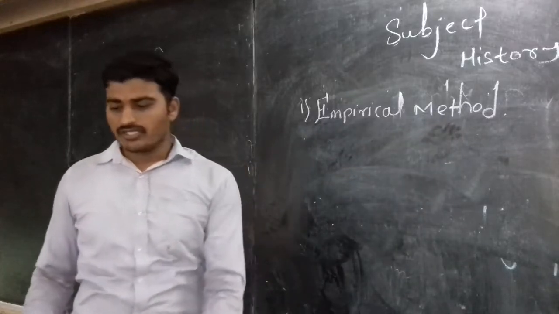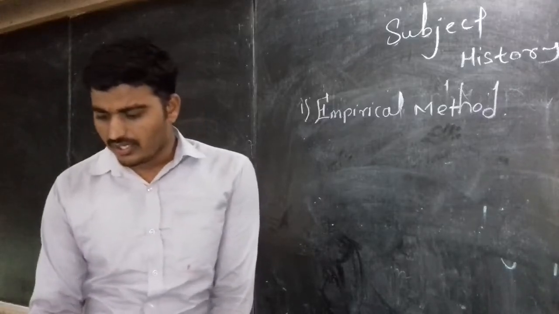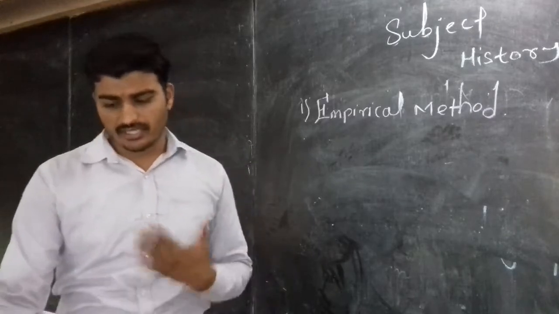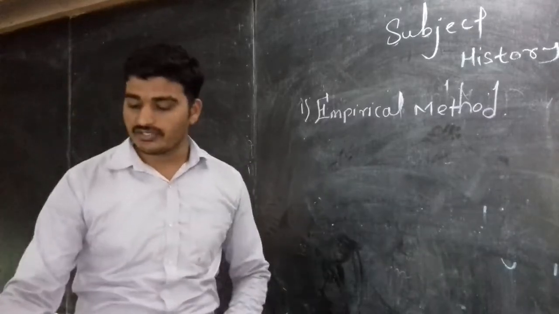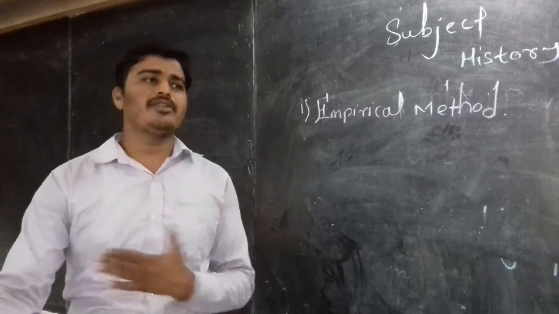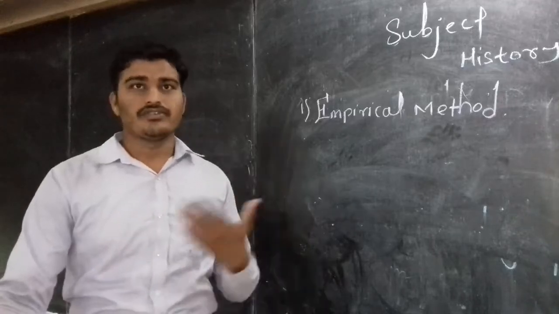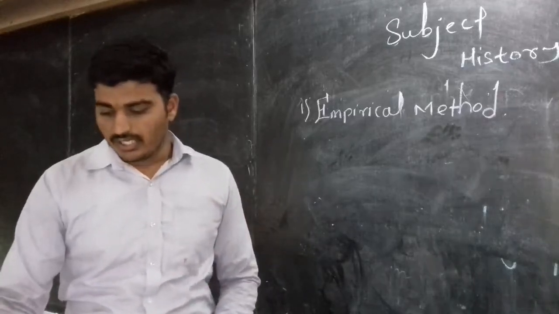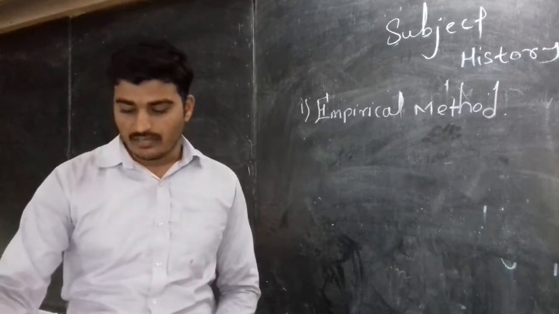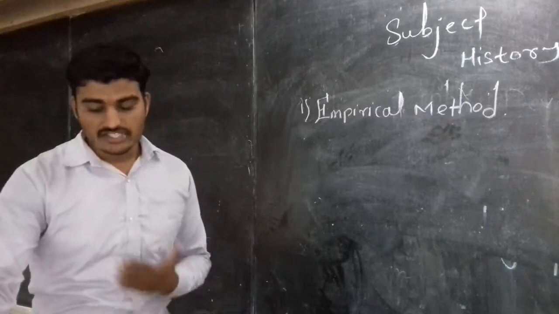Okay. In physical and natural sciences, the empirical method, laboratory method or experiments and observations are used to verify the available knowledge. Available knowledge means whatever knowledge is available today about history; for that we use this method. This method allows formulating laws that remain true irrespective of time and space.